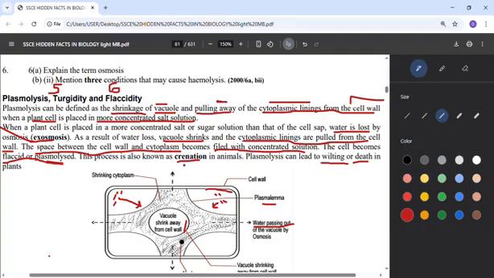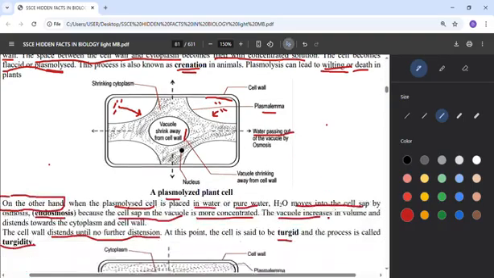So we can also call it crenation if it is an animal. Because there is no water again, so crenation. Now plasmolysis can lead to wilting. That means the plant will begin to wither, begin to shed its leaves, or it may die. So that's just what this aspect is talking about.